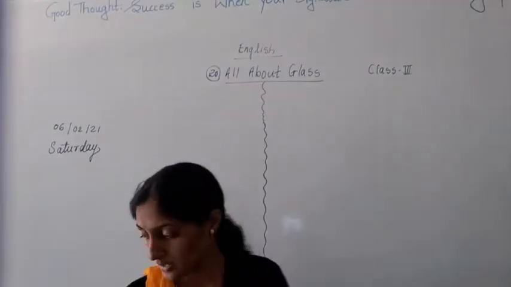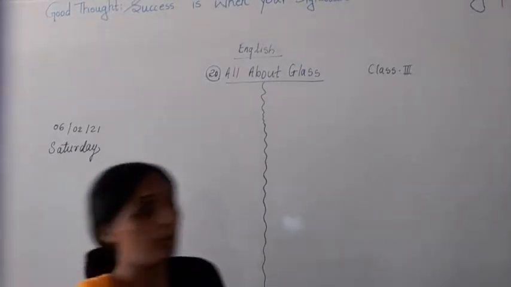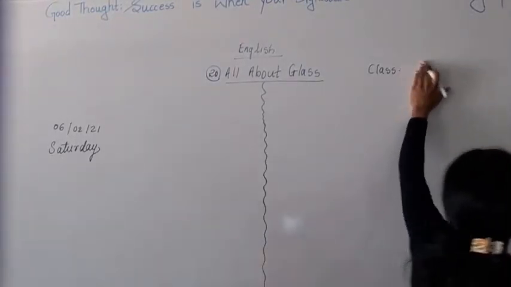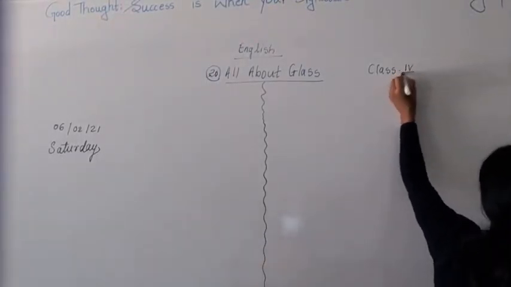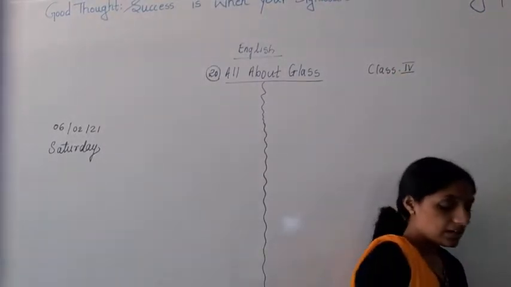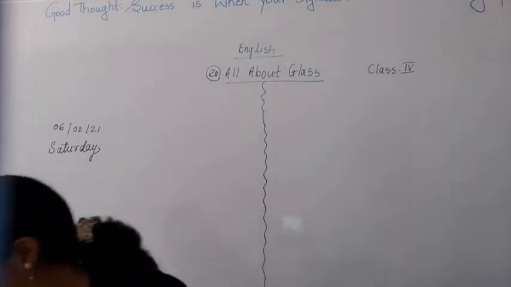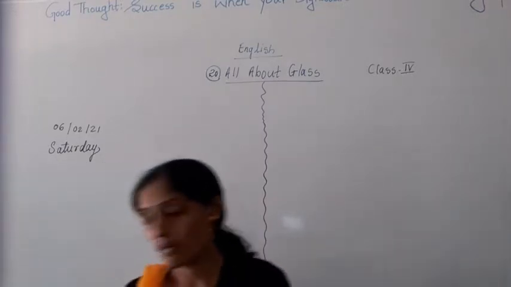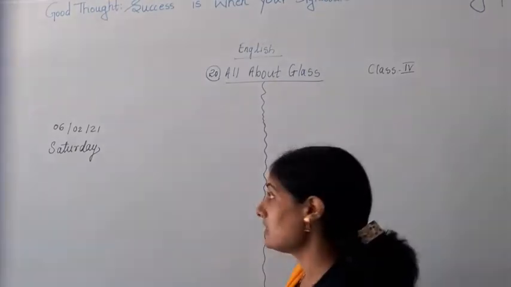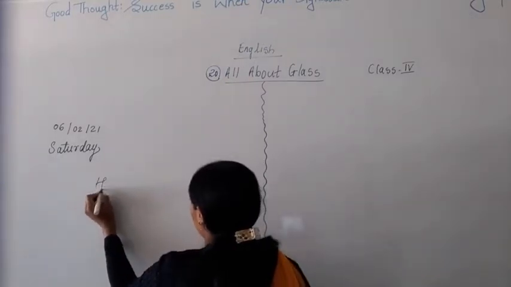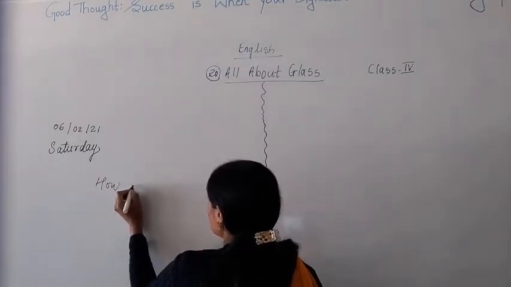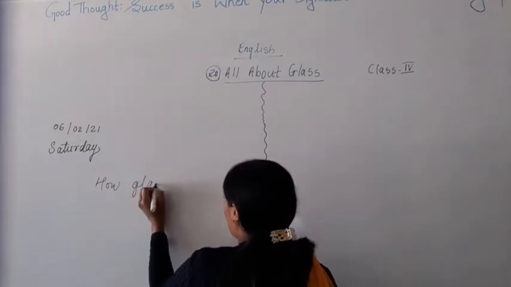Today we are going to start with the second point of all about glass. What are we going to study about? All about glass. The first point which we studied about glass is what? How glass is made. Correct? How glass is made.